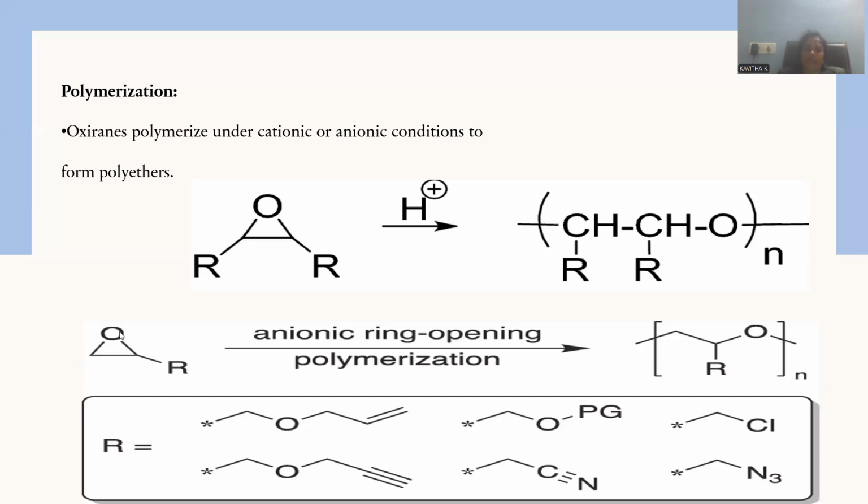And you can clearly observe, I'm taking epoxide, anionic ring opening polymerization will be achieved over there, and the entire mechanism will proceed with the negatively charged oxygens, negatively charged species, so that it is the kind of anionic ring opening polymerization, giving rise to open chain ethers repeated for n number of times. This is designated as a polymerization.